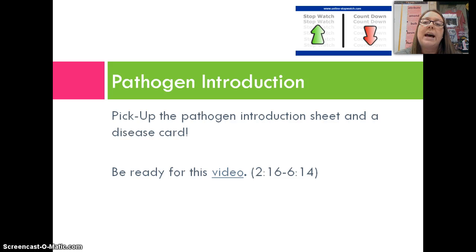Then when everyone's done with that, you can turn back in your disease cards, and then you have to fill in the rest of the table. You can find a different person with a different disease, and make sure you fill up the table, and we can look at those patterns and trends. Again, we're going to hold you to a timer. So let's say about 2 minutes to fill in your disease card and give that disease card back to the sub. Then we'll give you about 6 minutes to fill in the rest of the table with your friends. Pause the video. Good luck.